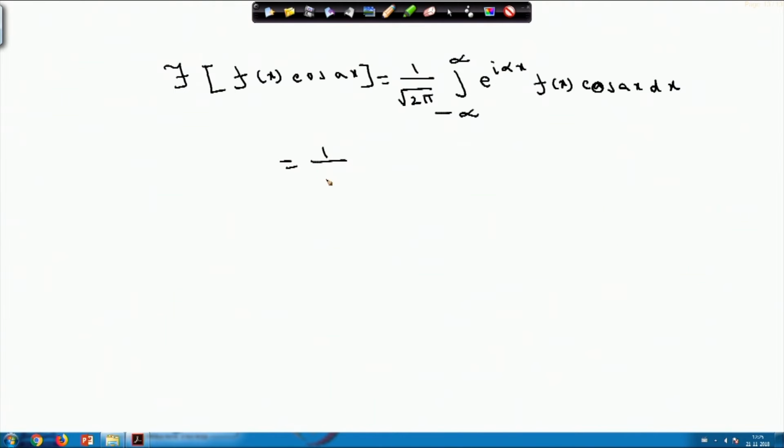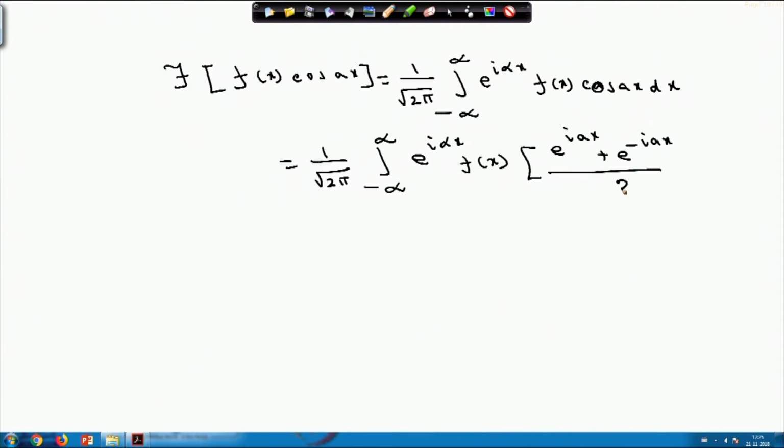This equals 1 by root 2 pi, integral from minus infinity to infinity. This part I am keeping as it is, e^(i alpha x) f(x). The cos function I can break into e power form, because our format of the Fourier transform is this. So, cos ax I can write as (e^(iax) plus e^(minus iax)) divided by 2, into dx.